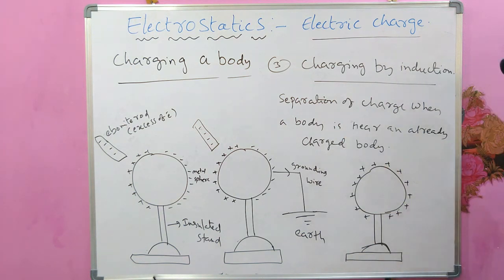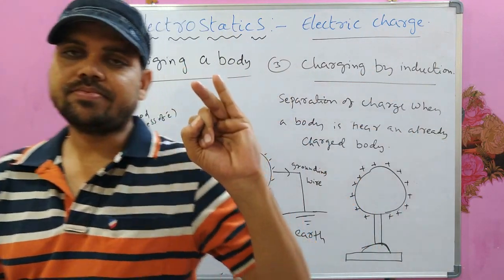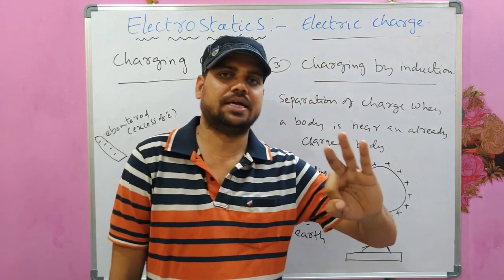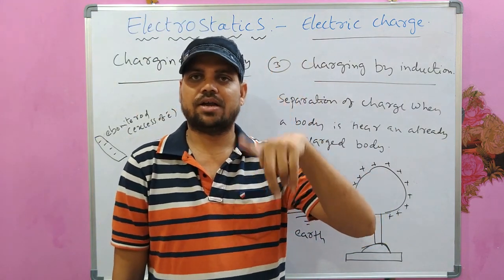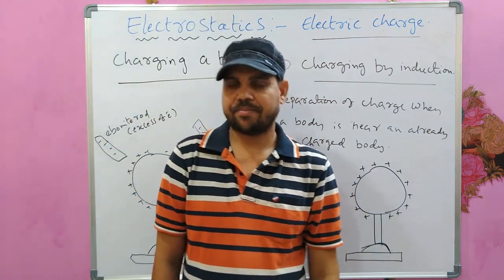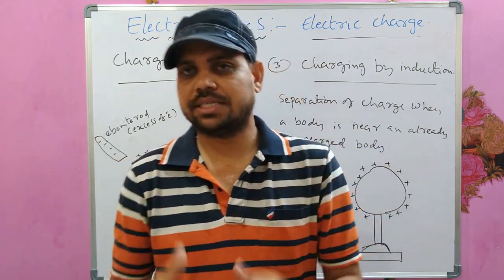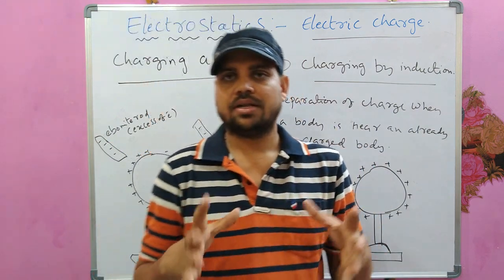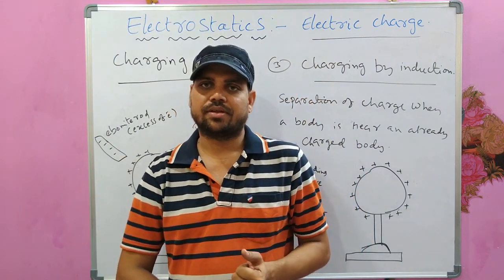Okay, so this is how we can charge a body by three methods: charging by rubbing, charging by conduction, charging by induction. The first method was by friction. We call it triboelectricity or frictional electricity. And most importantly, we have discussed properties of the electron, conservation of charge, additive nature of charge, quantization of charge.